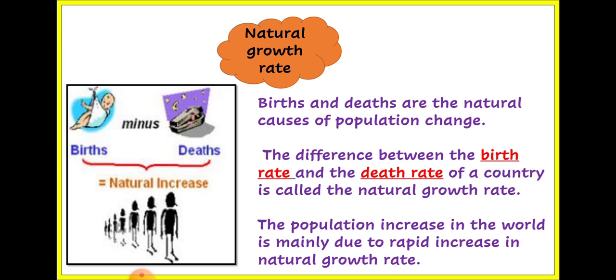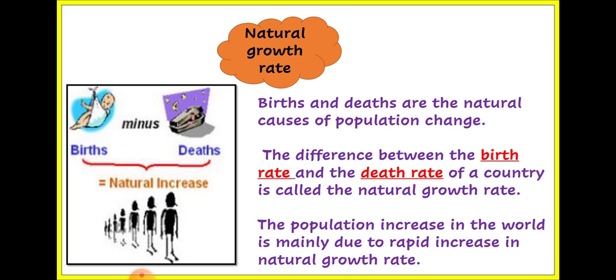In India, I think every second 51 children are born. Every second 51 children are born. So that is a great increase in the population of the country. Now, what is natural growth rate? The definition: the difference between the birth rate and the death rate of a country is called the natural growth rate.